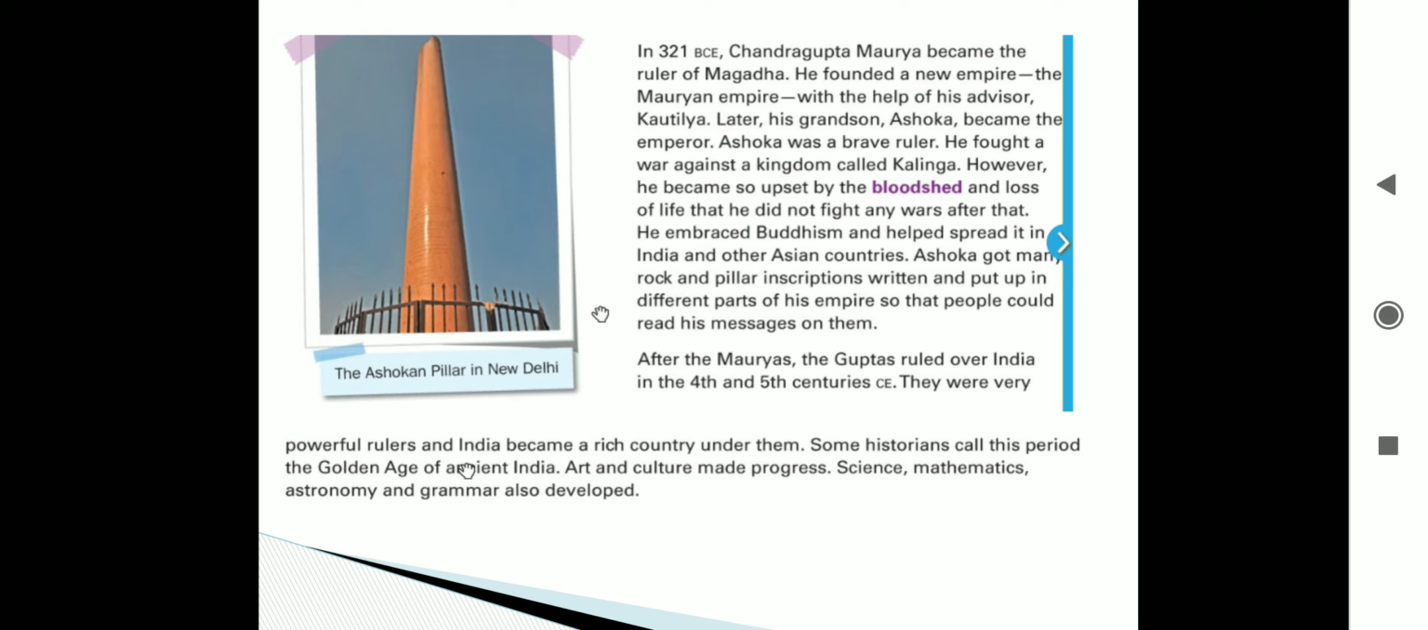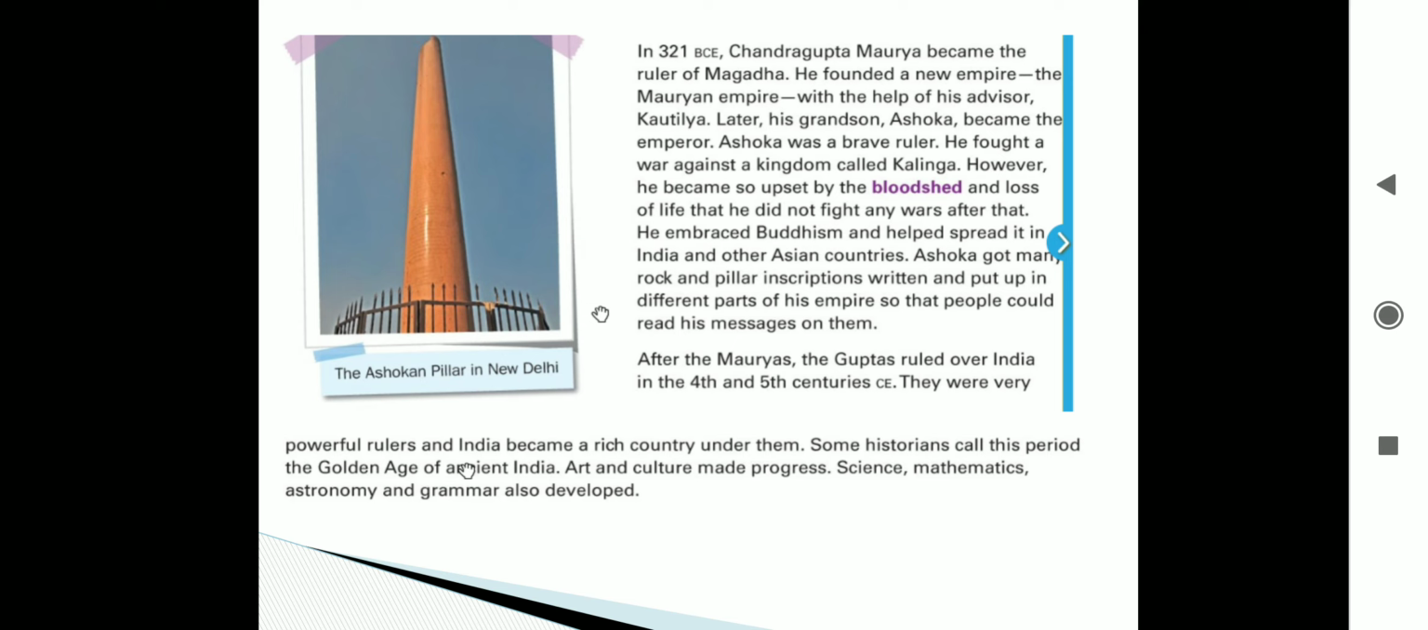Art and culture made progress. Science, mathematics, astronomy, and grammar also developed. A lot of progress took place in the time of the Guptas. The rulers were very powerful, and during their rule, India became very rich.